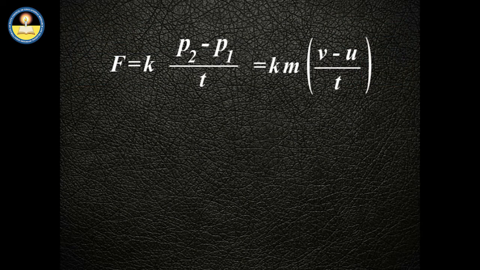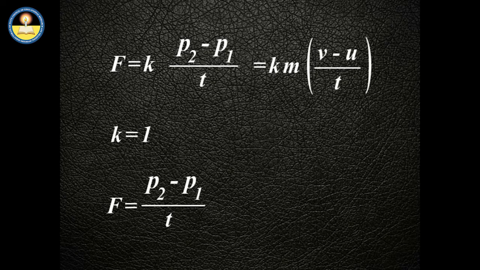Since the value of proportionality constant is unity, so the applied force is equal to the rate of change in momentum. In other words, force is equal to the product of mass and rate of change in velocity.